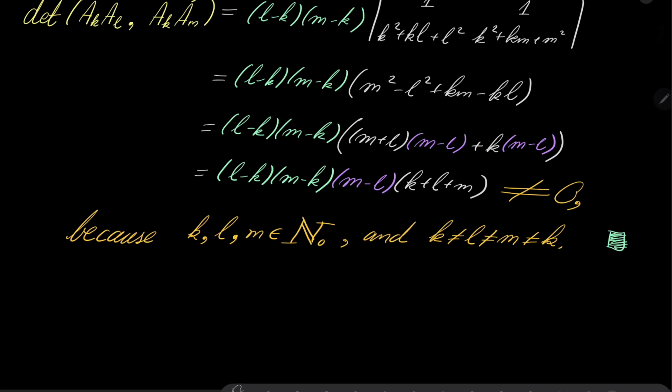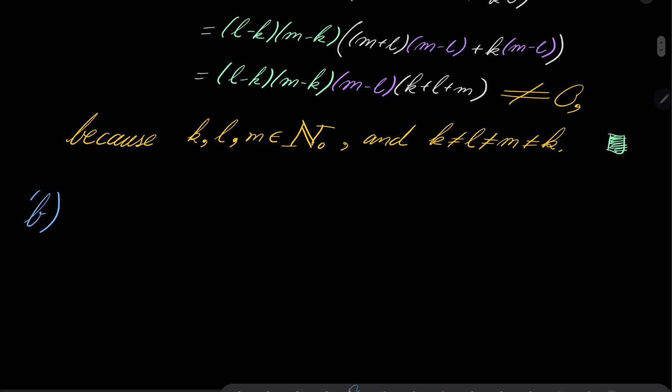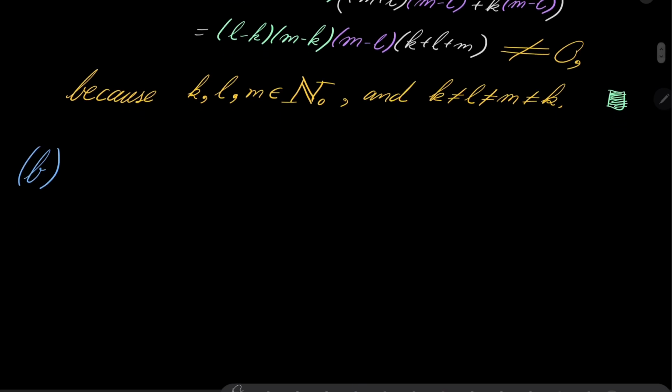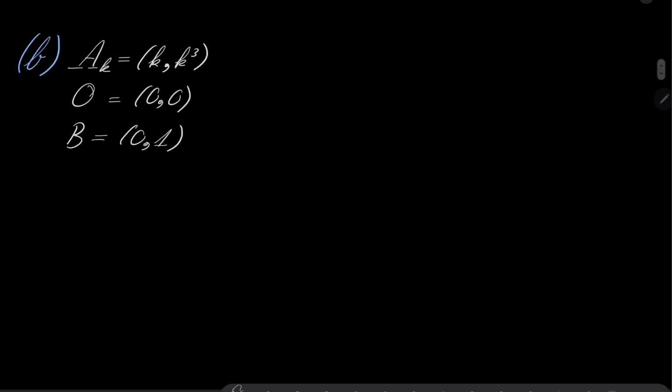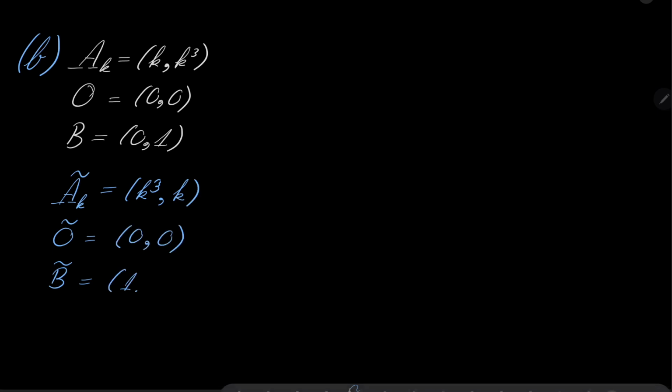Now, part B is more complicated. Recall that we have our points A_k equals (k cubed, k). We have our origin, which is (0, 0), and we have our point B, which is (0, 1). Now, I wish to consider the following points: A_k tilde, O tilde, B tilde. They are just the points written above, but with coordinates exchanged. We have (k, k cubed), (0, 0), (1, 0).